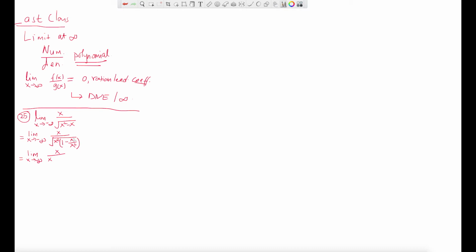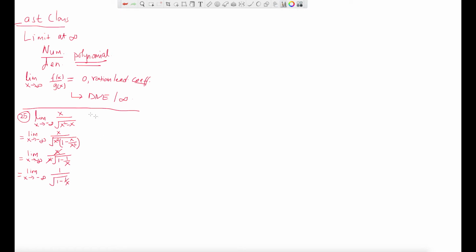So x squared times that, so you can distribute the root, like root x squared times root of that, right? And then that will be 1 minus x, and one of the x cancels out, so you'll have 1 over x. Now you see that cancels out, so that becomes limit x tends to negative infinity, and what is left is 1 over 1 minus 1 over x.